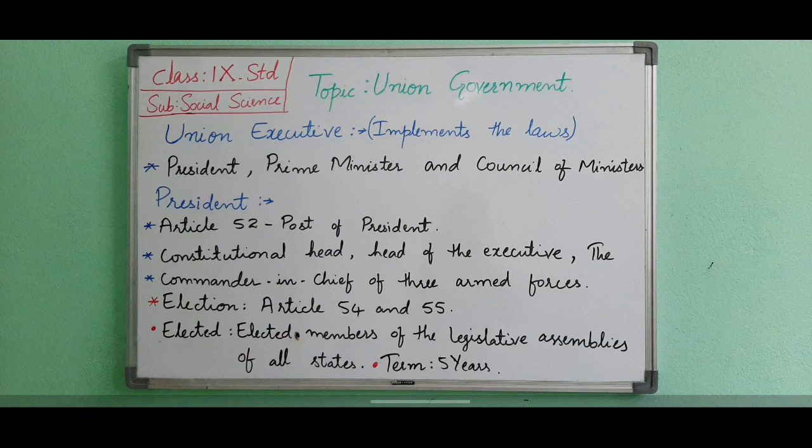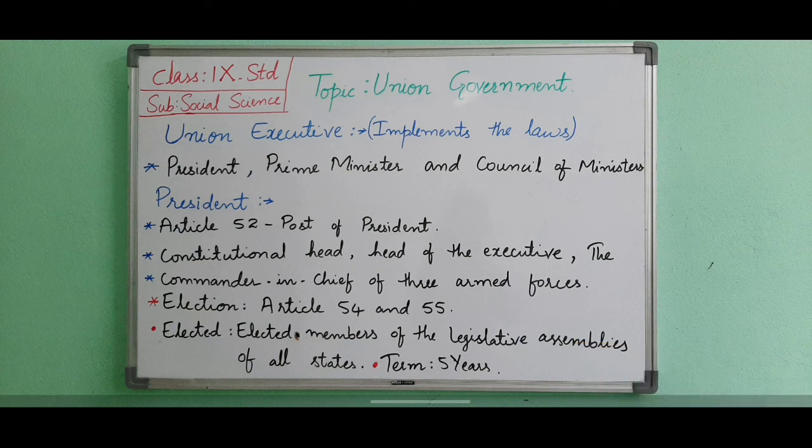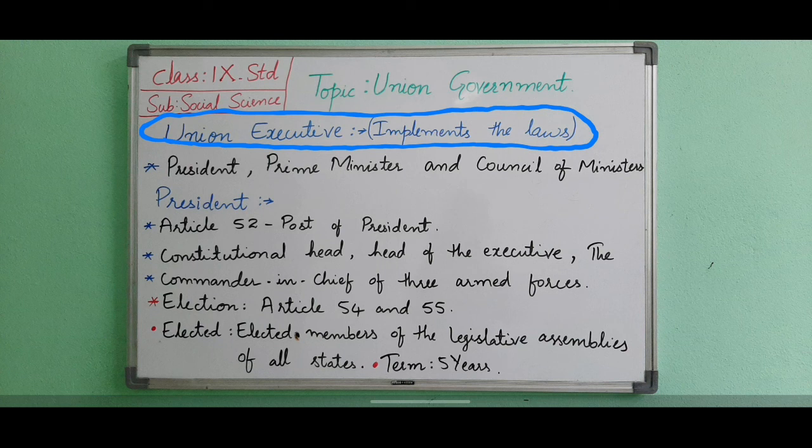Hello everyone. In our video 1 of Union Government, we have covered the topic Union Legislature. In that we have seen already about the powers and functions of Parliament. Now next we will deal with the Union Executive. The Executive implements the laws framed by the Union Legislature. It also implements the programs and policies of Union Government.